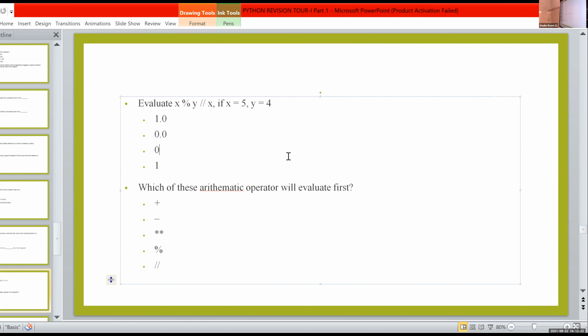Okay. Then which of these arithmetic operators will evaluate first? Manuel, mod, ma'am. Mod. Fourth one. Third one. Yes, the third one is the correct answer.